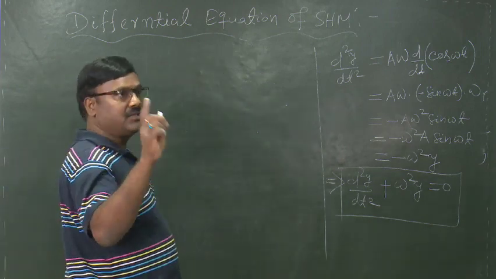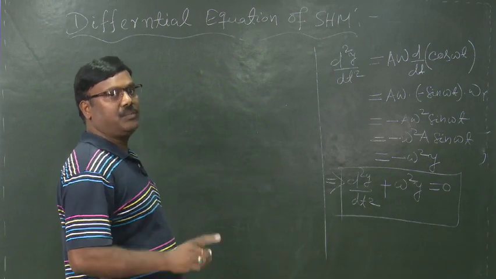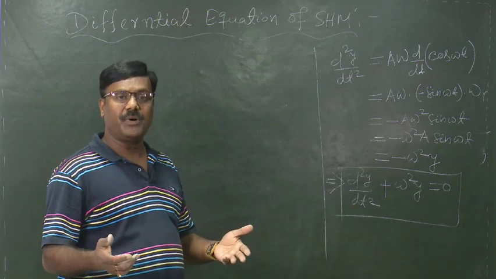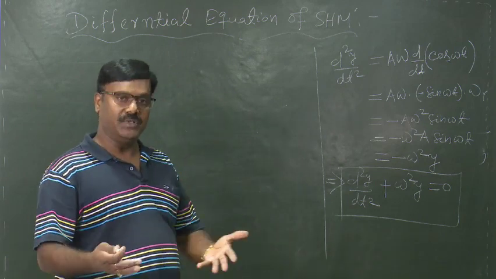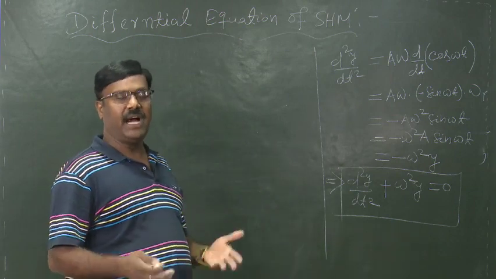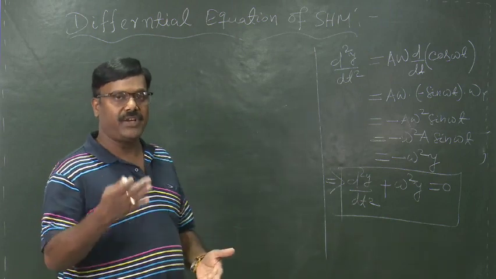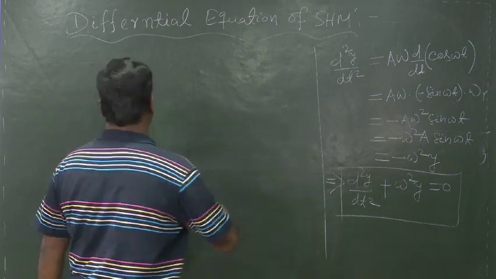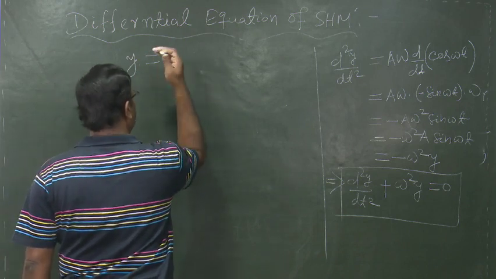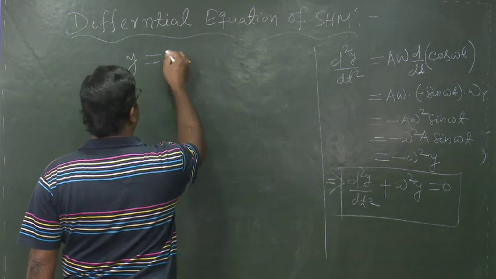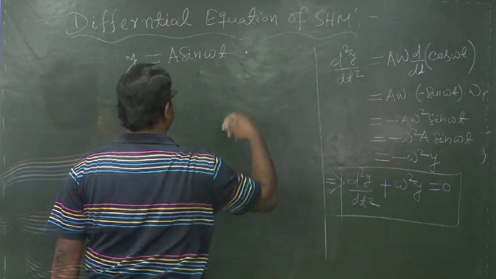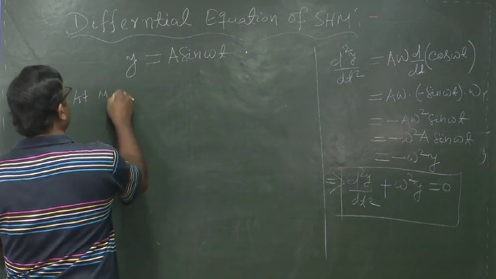Let us first know the expression for displacement, and already in deriving the solution of equation of SHM we have taken y is equal to a sin omega t as the solution, and that is the expression for the displacement. So, the displacement is y at any instant of time t is equal to a sin omega t.